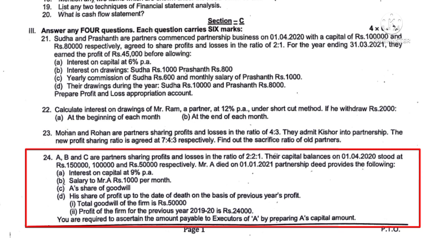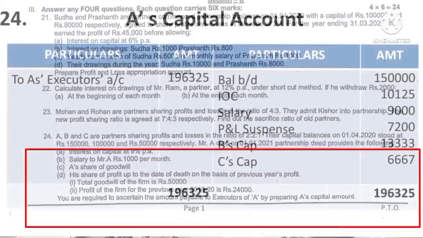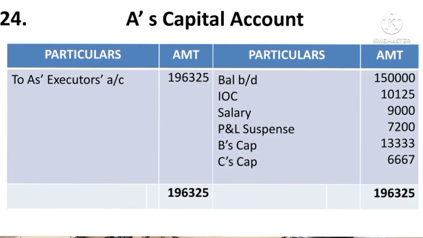Out of these 3 partners, A died on 1st January 2021, that is, after the start of the accounting year. He died after 9 months, so we have to consider that period while calculating some amounts. The partnership deed provides the following, according to which we have to pay the deceased partner. First you draw the capital account of A and write down his opening balance of the capital. It is given in the question: 1,50,000. So by balance brought down 1,50,000.